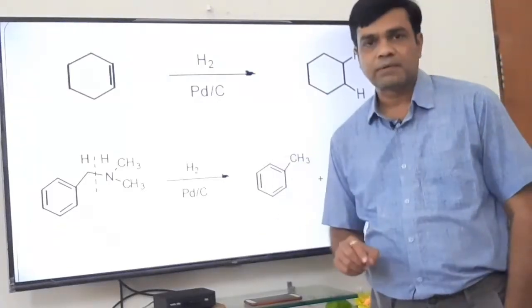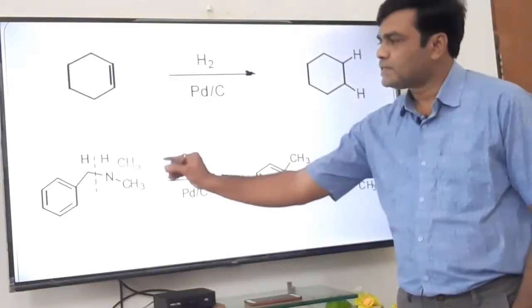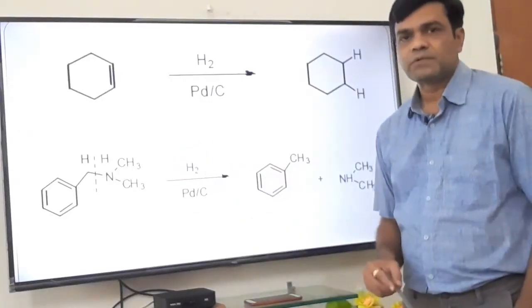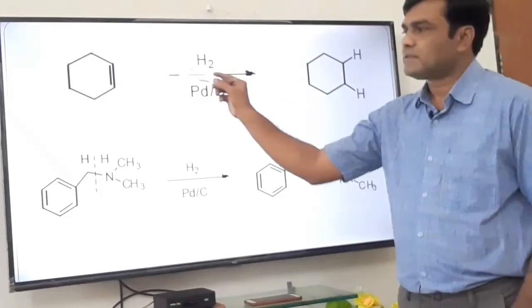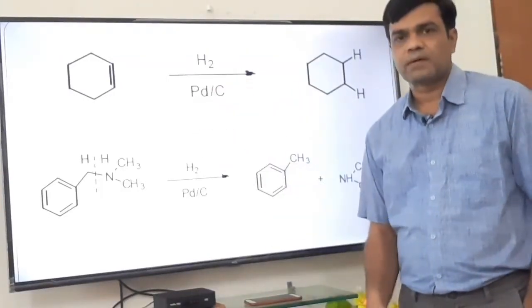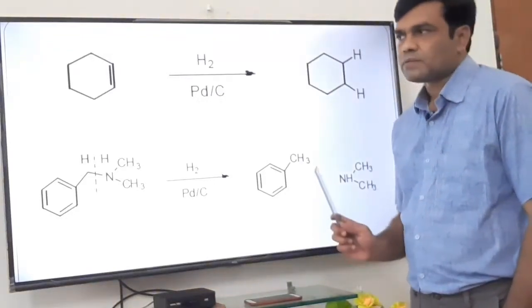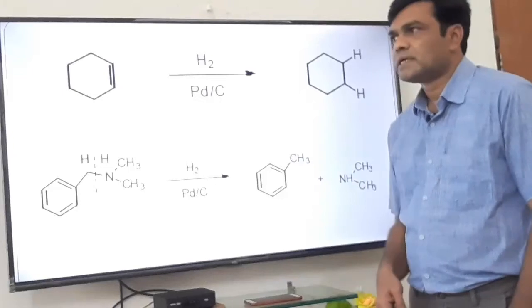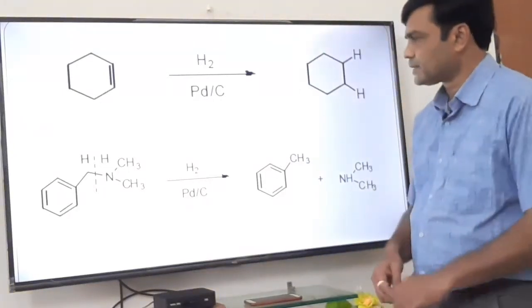Here also addition of hydrogen takes place, but along with the addition of hydrogen, cleavage of this carbon-nitrogen bond takes place, so it is called hydrogenolysis. It is the cleavage of a carbon-nitrogen bond, or carbon-carbon bond in some cases also. So addition of hydrogen as well as cleavage of bond is why it is called hydrogenolysis. It is again a reduction reaction.